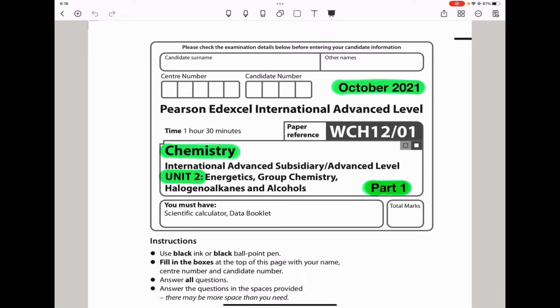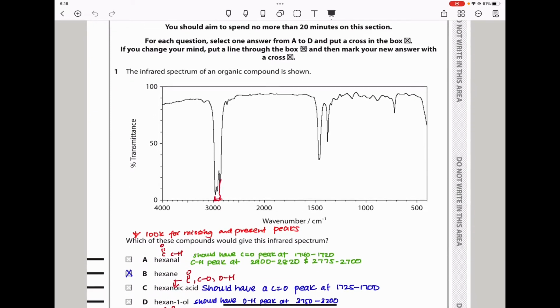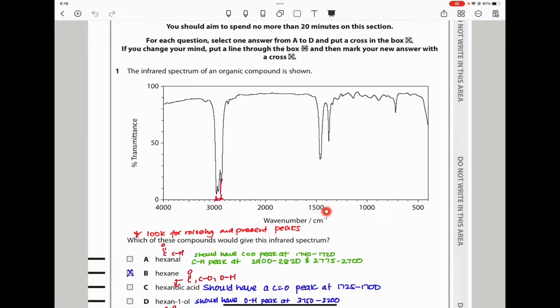Today we are doing the Pearson Edexcel International A Level Chemistry Unit 2 for October 2021. This is the part 1 video, so let's begin with question 1. Question 1 is saying the infrared spectrum of an organic compound is shown below. So this is the infrared spectrum shown to us.